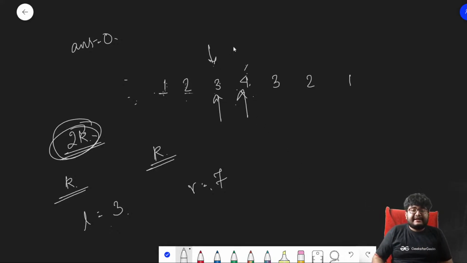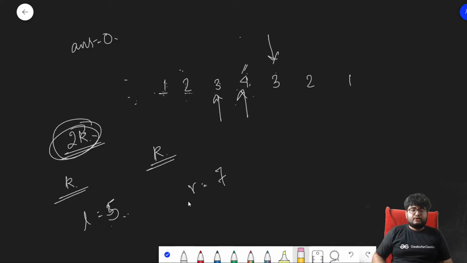We'll start from here again. The left has a sum of 3, the right has a sum of 4 initially. Now we are going to the left. We can extend, so we'll go to 2 on the left and to 3 on the right. The sum on the left is 3 plus 2, which becomes 5. The sum on the right is 4 plus 3, which becomes 7. Is the sum equal? No, the sum is not equal. Can we extend more? Yes, we can extend more.